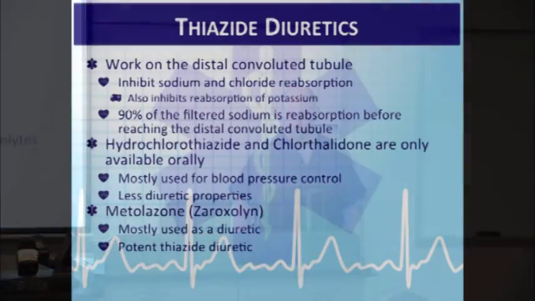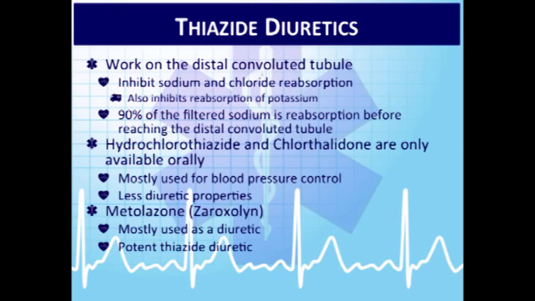All right. Thiazide type diuretics. Thiazide type diuretics are a little bit different because they don't work in the loop of Henle. They work a little bit further down the pathway on the nephron, on this smallest operating cell within the kidney. So they work on the distal convoluted tubule. And what they do in the distal convoluted tubule is they block the reabsorption of sodium, chloride, and potassium.